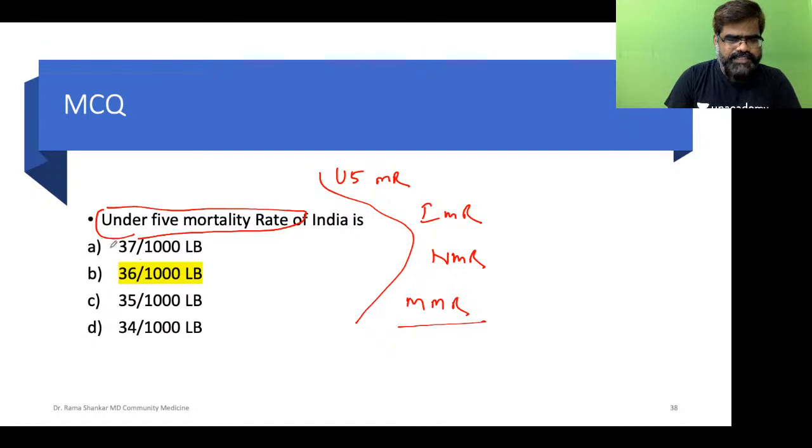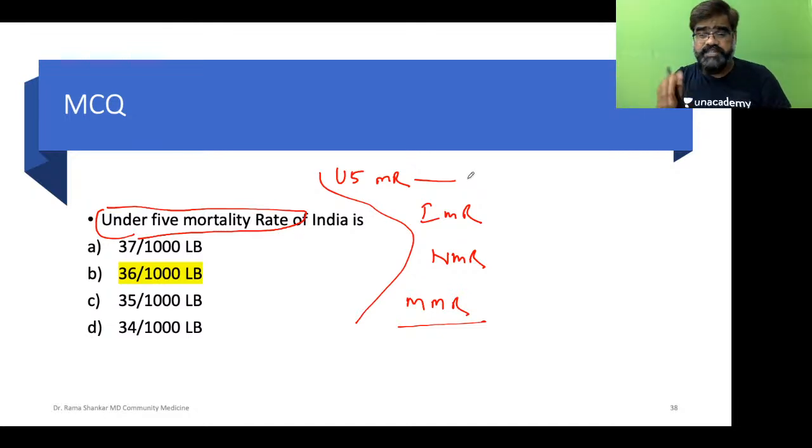So those who are answering 37, 35, what happens? Every year SRS data comes, so we have an updation, and it keeps changing. Now, how do you keep track of this so that you don't forget? This is important, no?